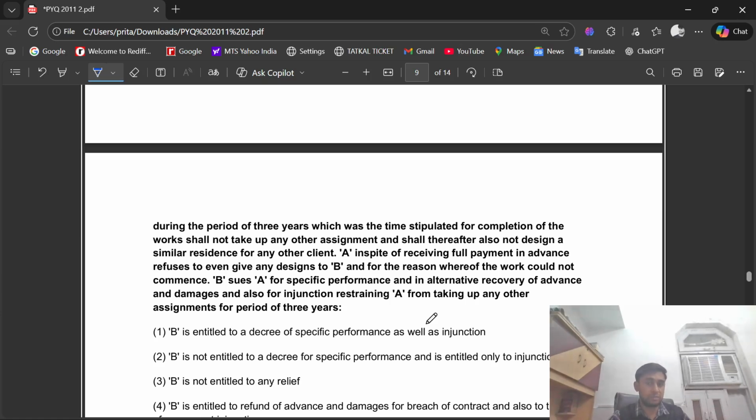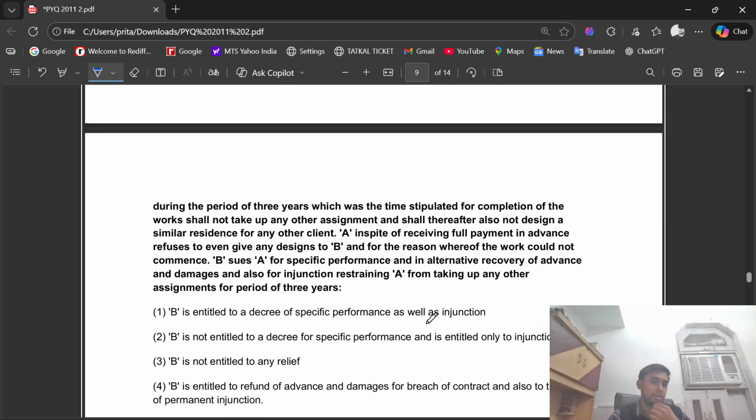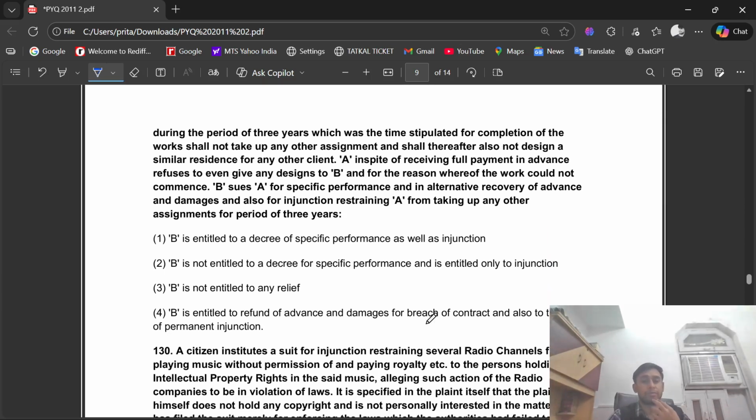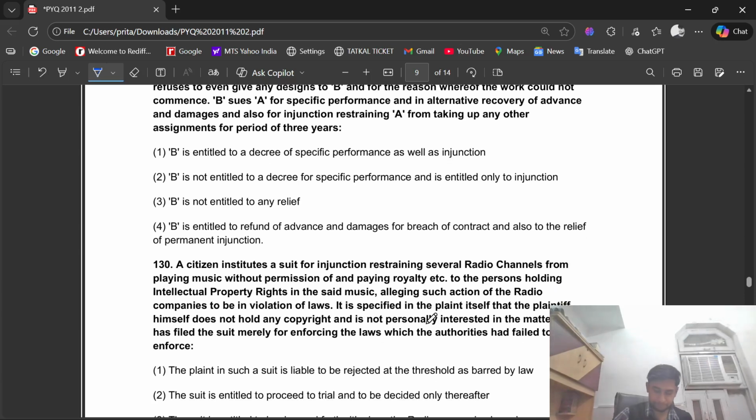A, in spite of receiving full payment in advance, refuses to even give any designs to B, and for that reason the work could not commence. B sues A for specific performance and, in the alternative, recovery of advance and damages, and also for an injunction restraining A from taking up any other assignments for a period of 3 years.